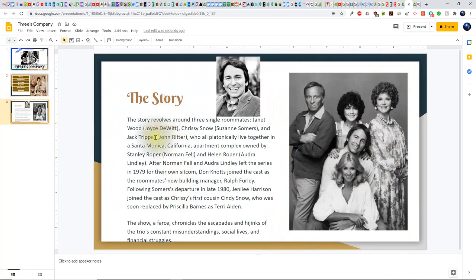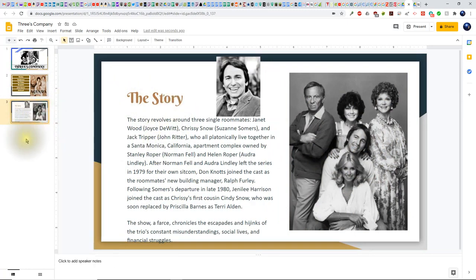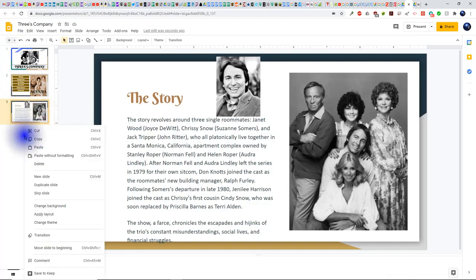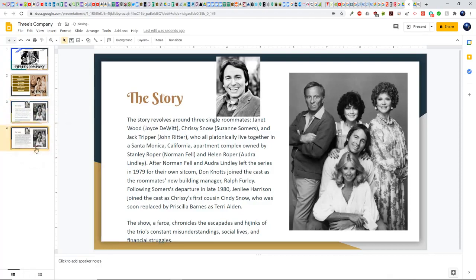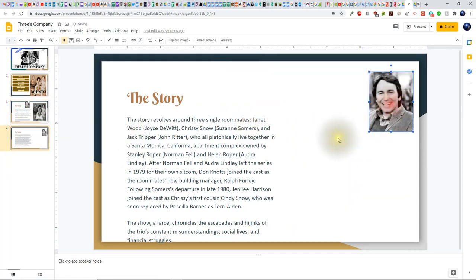Now what I'm going to do is I'm going to increase this story out a little bit so I have a second slide, and what I'm going to do is I'm going to right click this slide, copy it, and then right here right click below it and say paste. So I have the same slide twice, and I'm going to click on the second one here, and now I'm going to change things around a little bit.